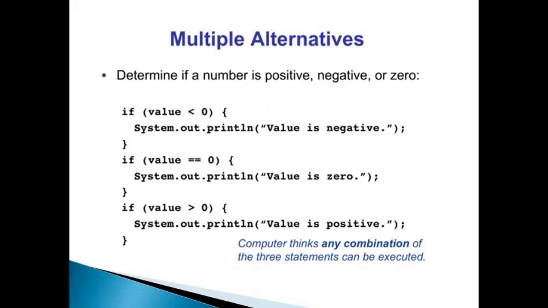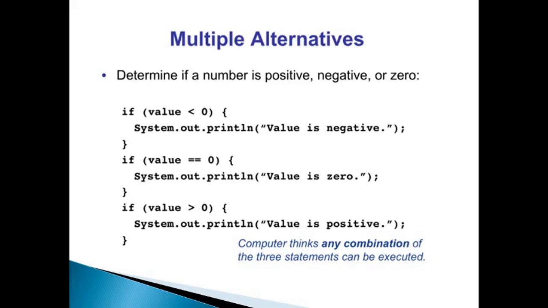Now you can also provide multiple alternatives. Multiple alternatives means that you are not limited to performing only a single if condition or a single if with an else condition. That is also correct, but there are conditions in which we also use multiple alternatives. Now how are multiple alternatives performed?